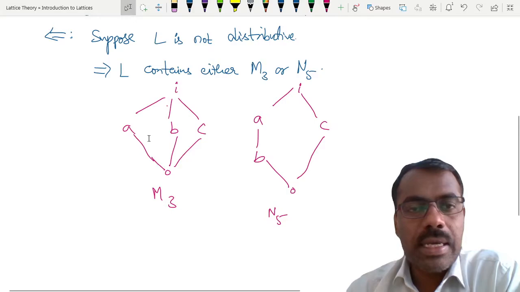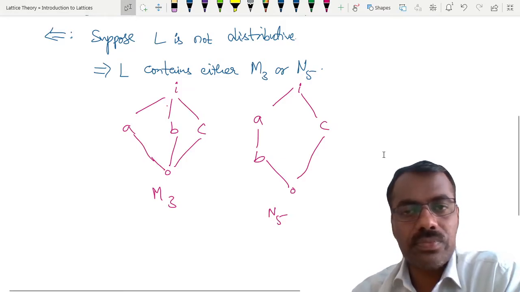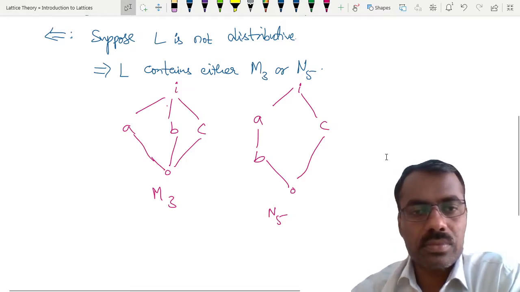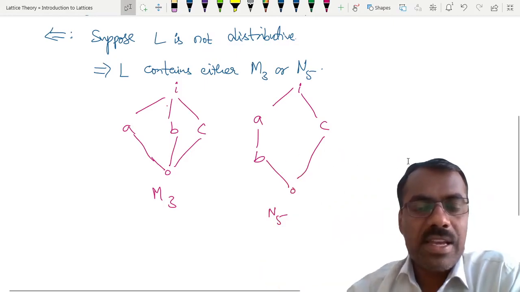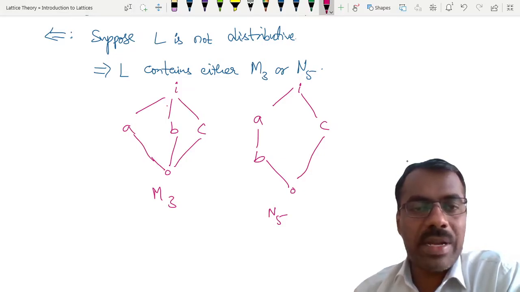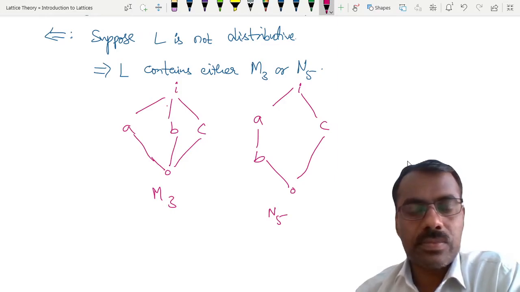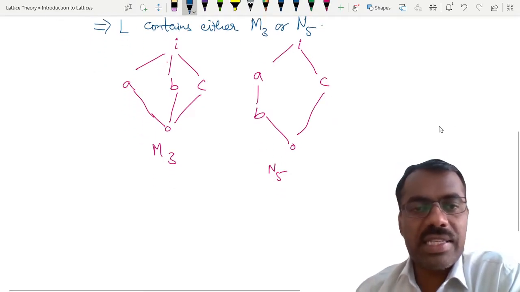Now, what are the elements which have more than one relative complement? Can we say that B is a relative complement of A in the interval [O, I]?